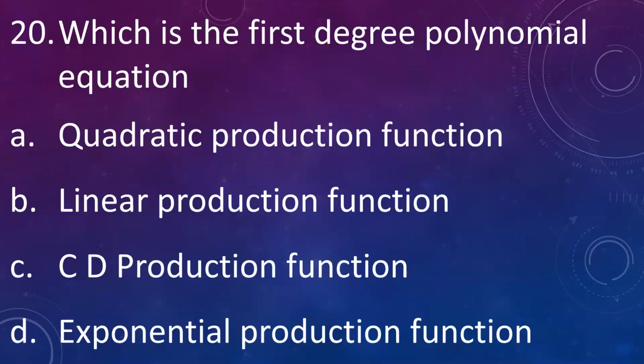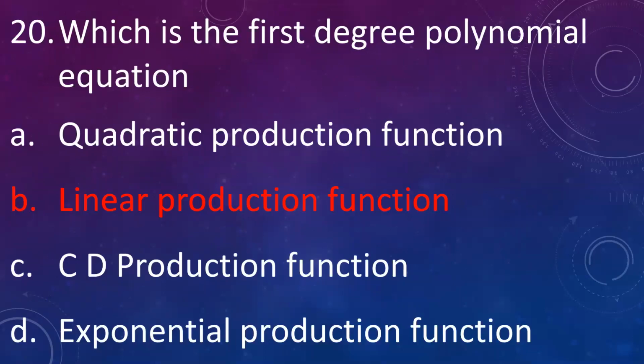And which is the first degree polynomial equation? A. Quadratic production function, B. Linear production function, C. CD production function, D. Exponential production function. Answer is linear production function is the first degree polynomial equation, whereas quadratic production function is a second degree polynomial equation. CD, that is Cobb-Douglas production function, is a power function, and exponential production function is nothing but the Spillman production function.